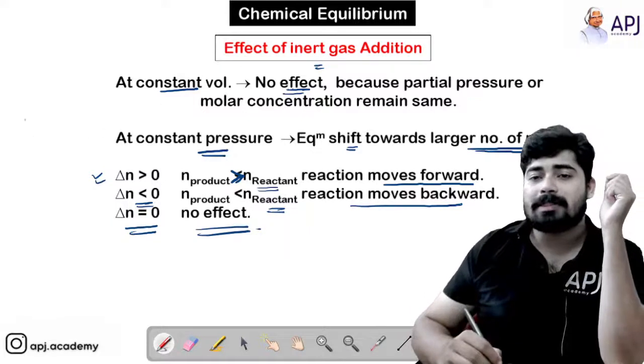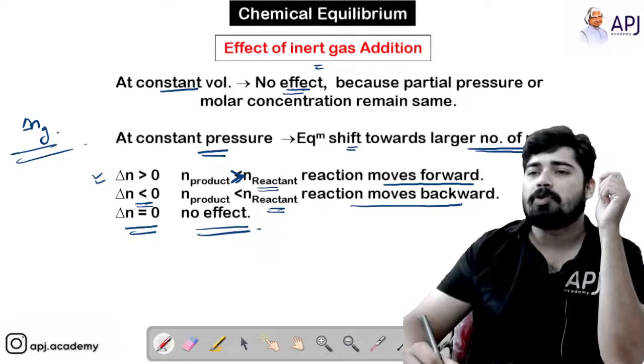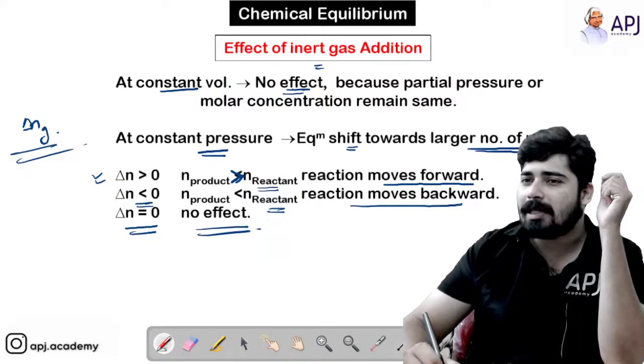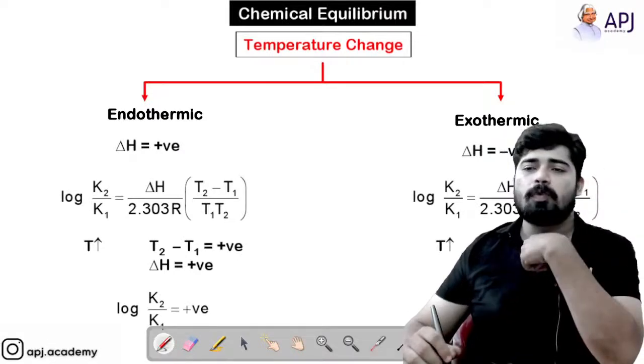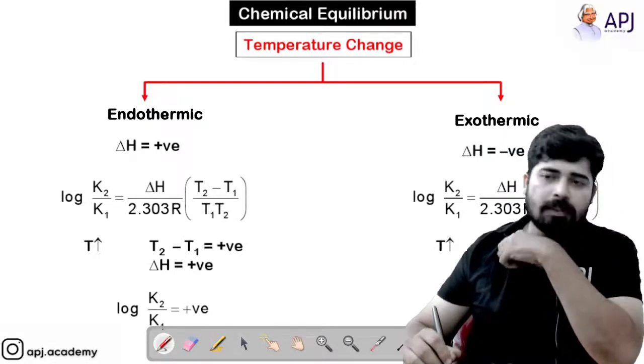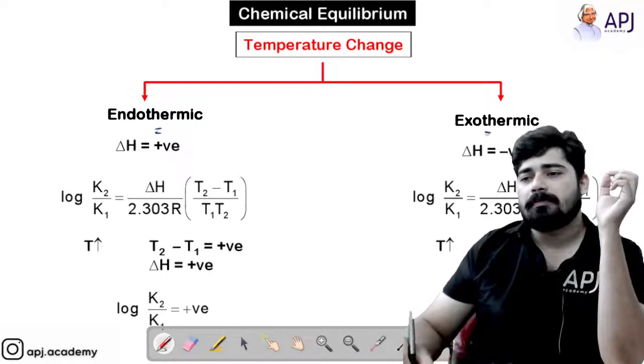And you know what delta N is. We have discussed that in the previous lecture. If you do not know, please go and watch that so that you will get a clear picture of what happens with delta N. Now, what about endothermic and exothermic?